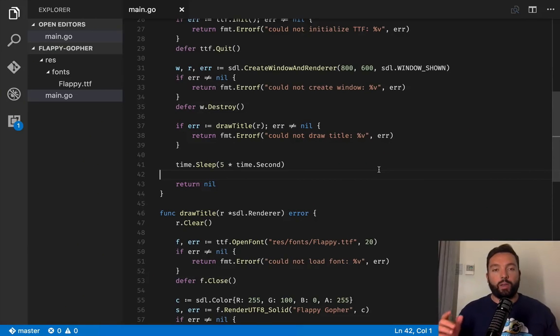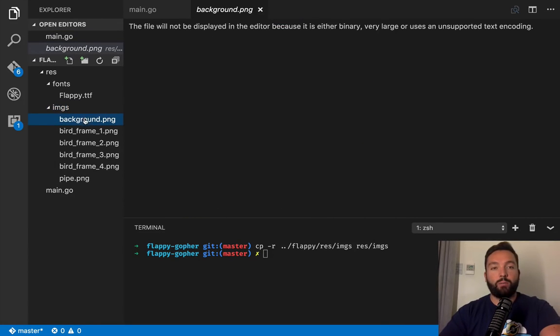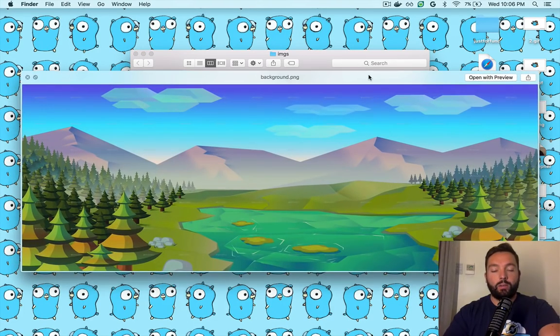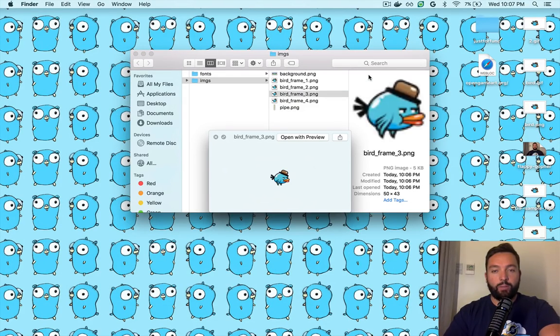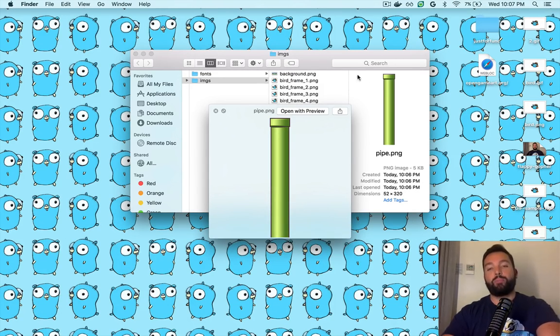What I'm gonna do first is, as before, I'm going to get all of those images that I had on my resource directory on my previous version. I'm gonna move them to the new one. So let's do simply move everything from Flappy images to res images. And now we should have a bunch of images. So we have the background. It said that you cannot see it, so let me open it. And I think it's kind of cool to see. Okay, so we have the background. Then we have a frame, another frame, another frame, another frame. So if you move them really fast, it kind of looks like it's flying. And then we have the pipes.